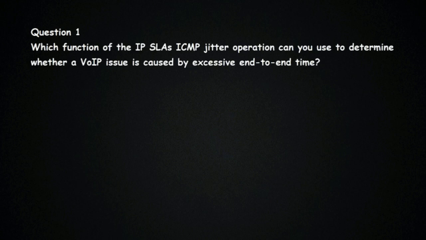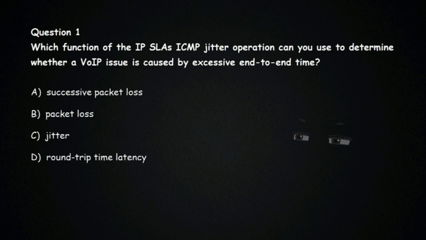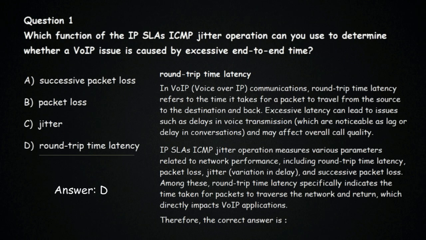Question 1. Which function of the IP SLA ICMP jitter operation can you use to determine whether a VoIP issue is caused by excessive end-to-end time? Options. Answer is D. Round-trip time latency. In VoIP communications, round-trip time latency refers to the time it takes for a packet to travel from the source